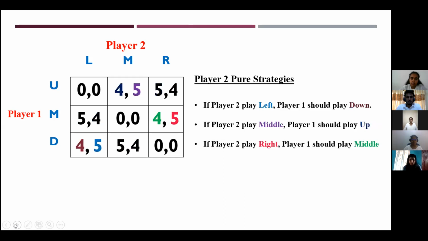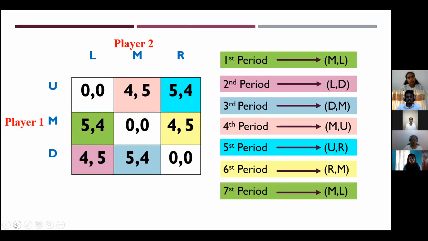Then I move to player 2. If player 2 plays left, player 1 should play down. If player 2 plays middle, player 1 should play up. If player 2 plays right, player 1 should play middle. You can see player 2 has only 3 best response strategies. The reason for this is that both players make decisions by choosing the opportunities that are most advantageous to them. Seen in this way, if the first player plays middle, the second player should play left.